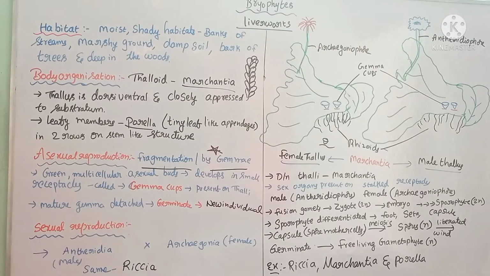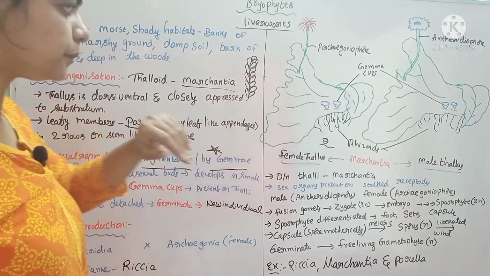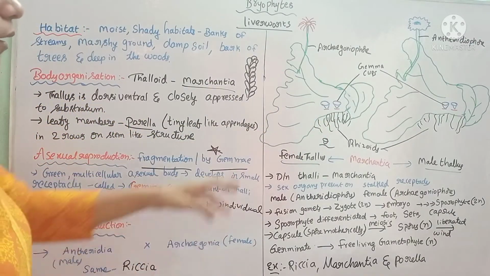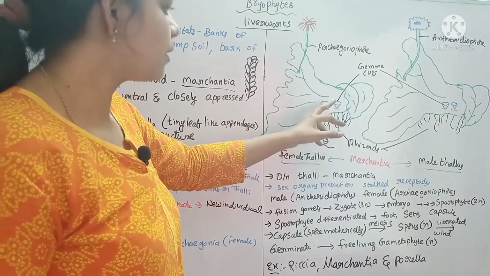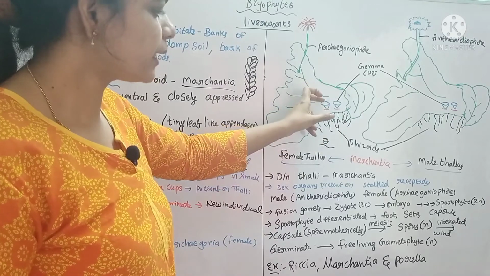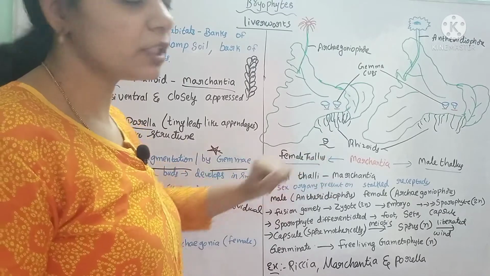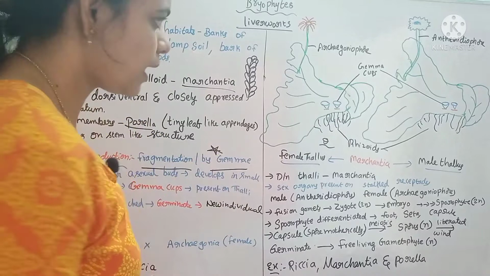Asexual reproduction is by means of fragmentation or by gemma. Fragmentation, we know, if any part is broken, that will develop into a new individual. Whereas gemma are special structures found on the Marchantia, green colored vegetative buds produced on the thallus body. The gemma are found in the gemma cups. When they mature, the matured gemma will detach from the thallus, germinate and develop into a new individual. Like this, by means of gemma in Marchantia, vegetative reproduction occurs.